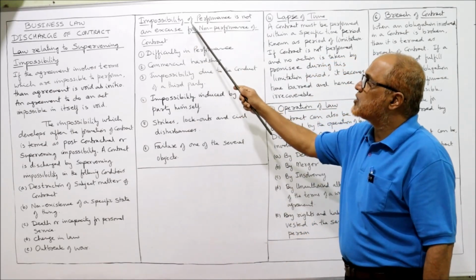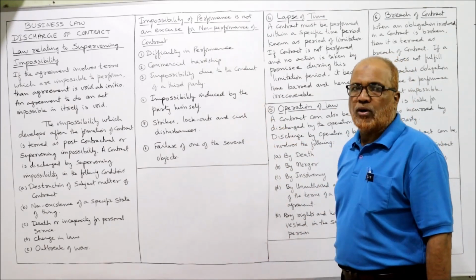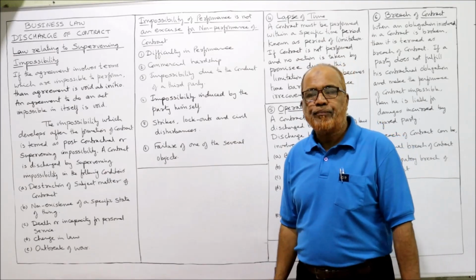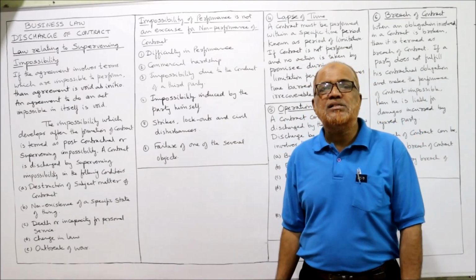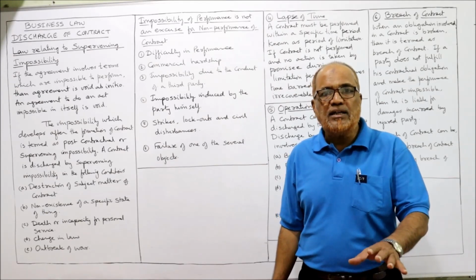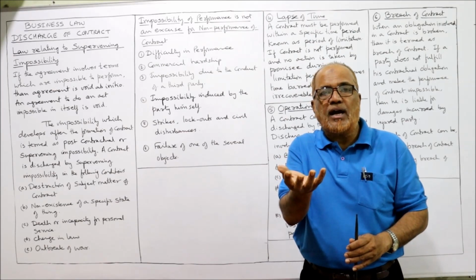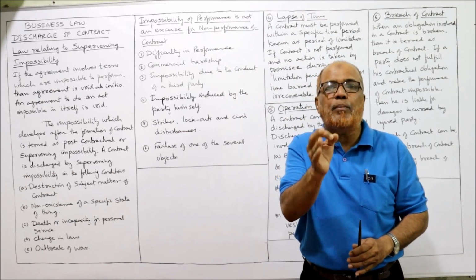What are the cases? Impossibility of performance is not an excuse for non-performance of the contract. First one, difficulty in performance. If the performance has not become impossible, but it is difficult, then the contract is not discharged. For discharging the contract, the performance should be completely impossible.